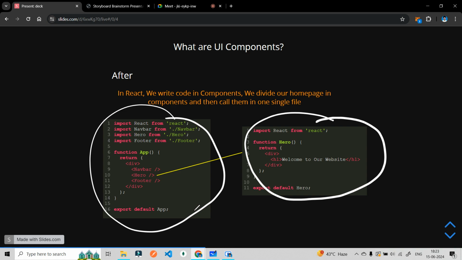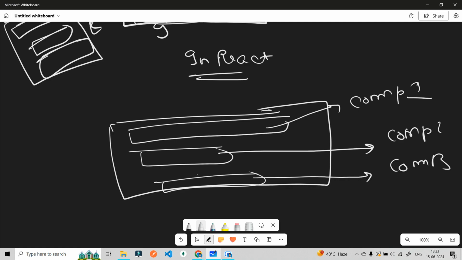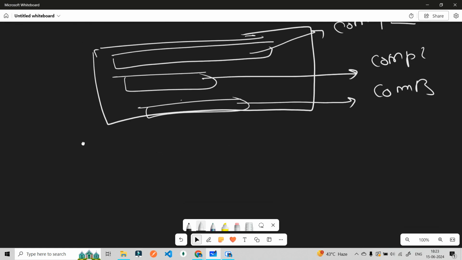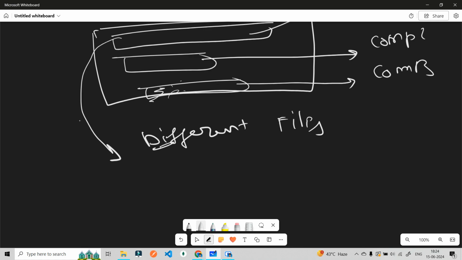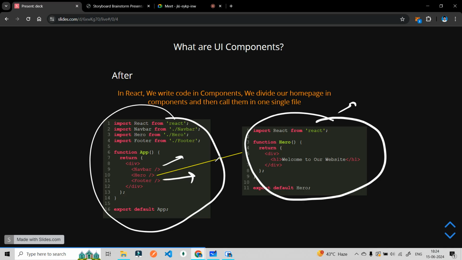Hero is now a different file. ठीक है? A navbar is now a different file. A footer is now a different file. So what we are doing here is that we have divided these components into different parts, into different files. And we are creating these components in different files, and then we are calling them in our main or the root file.